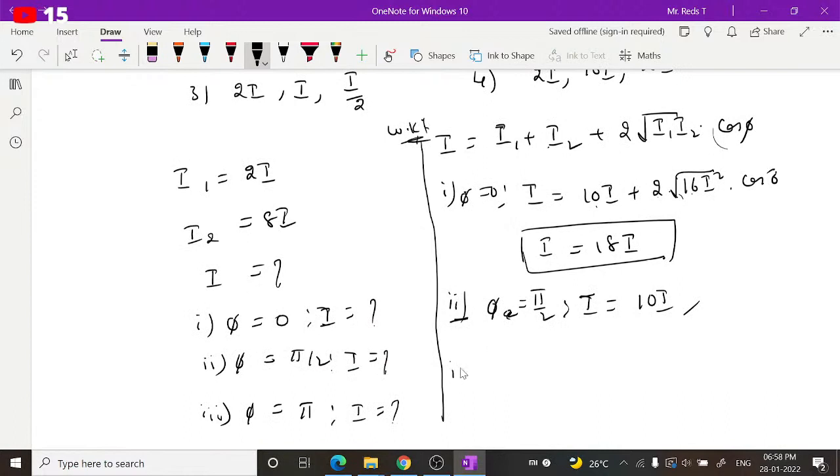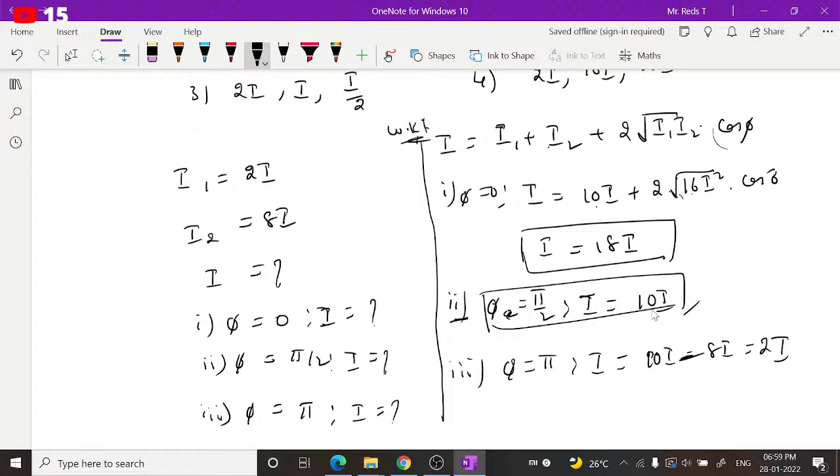If you want, you can cross check again for the third one. When phi is equal to pi, cos 180 is minus 1. So this is minus into this. You can write it as I1 plus I2, which is 10I, minus 8I. 10I minus 8I gives you 2I. So these are the corresponding values.